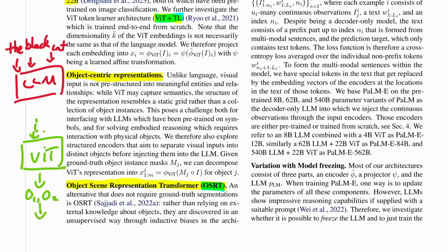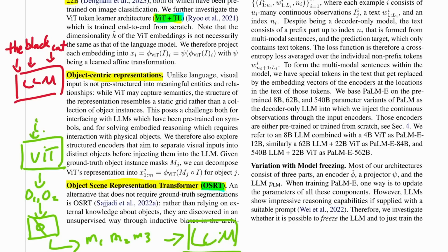And then these outputs will go through another transformation. We'll draw this for the transformation. And the final output here is the actual, well, I don't know what to call these. I already used M. We'll just use M. M1, M2, M3. And each of these will be an actual token that goes into the final LLM. So I just do this to say that each of these images is not necessarily being turned into one token, but a series of tokens.